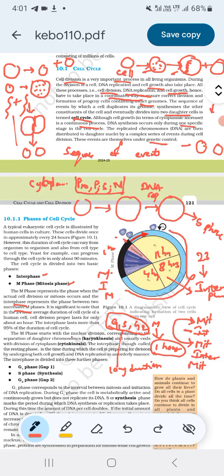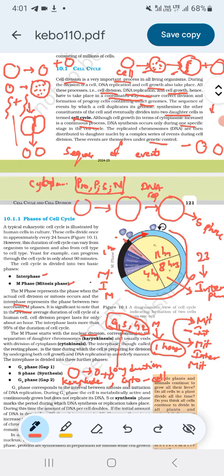M phase starts with the nuclear division corresponding to the separation of daughter chromosomes. If a cell wants to divide, it first undergoes nuclear division, that is karyokinesis, then it undergoes cytokinesis, that is cell division. Karyokinesis means nuclear division, cytokinesis means cell division.